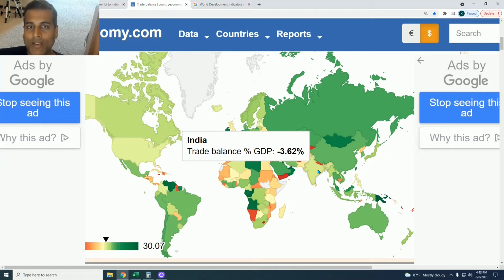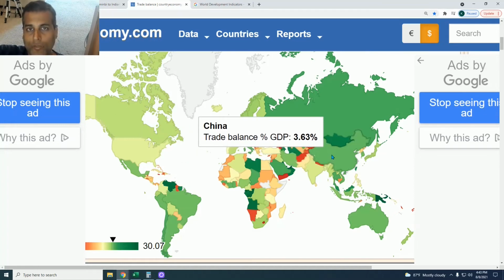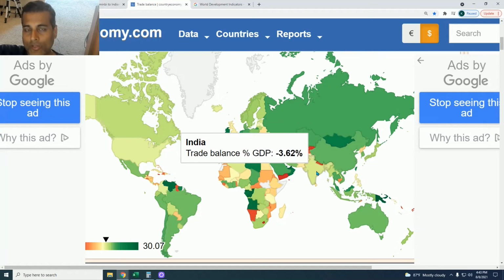And that means India's economic growth is of a lower quality than China's, and therefore the internals underneath the surface are much weaker. So you have plus 3.63% balance of trade versus minus 3.62% balance of trade. And this discrepancy encompasses the entirety of why the growth trajectories of these two countries are so different. China exports more than it imports, and India imports much more than it exports.